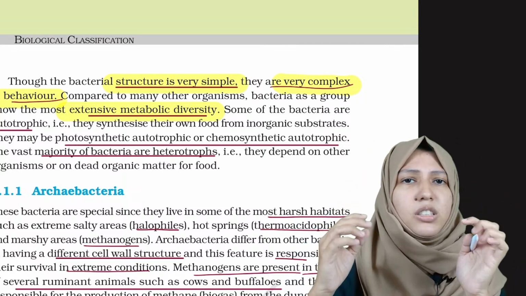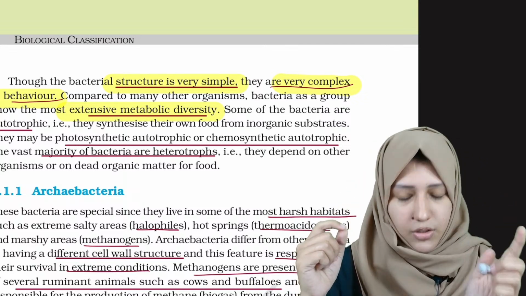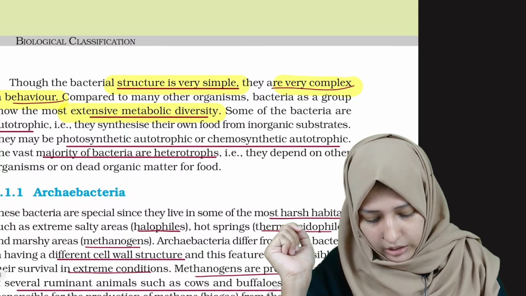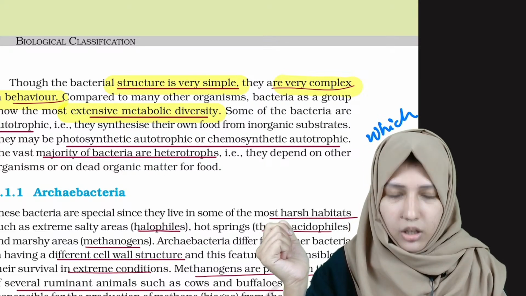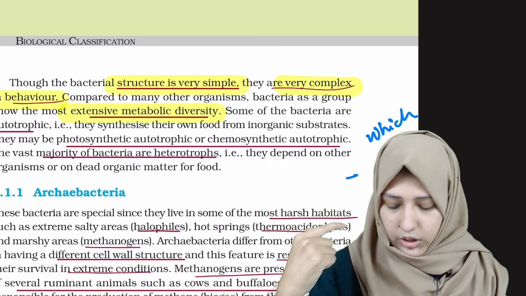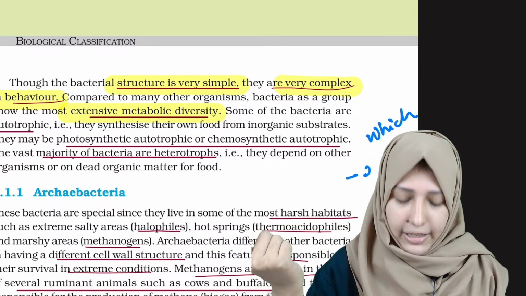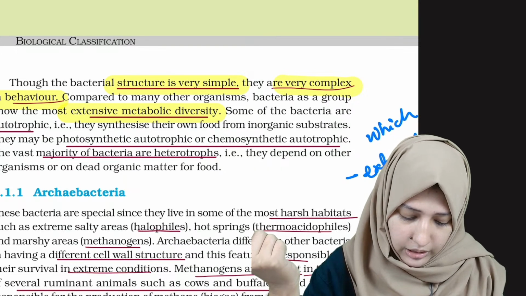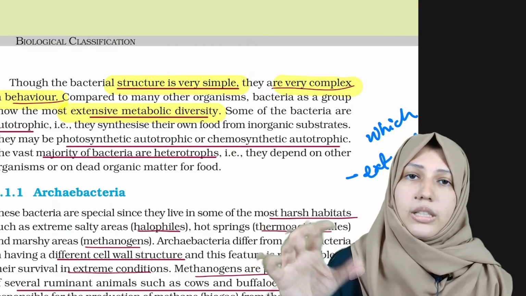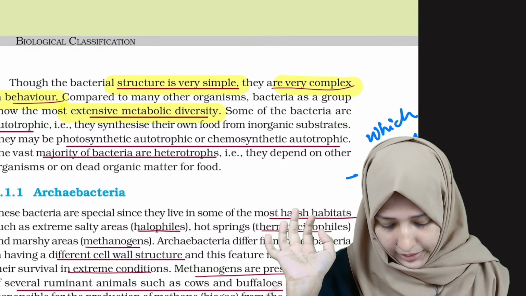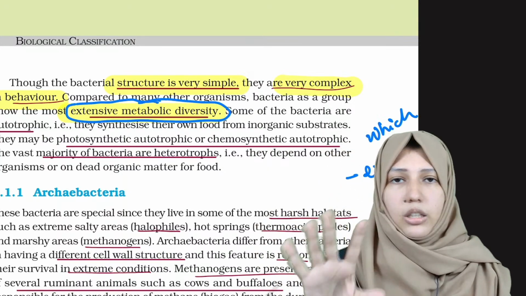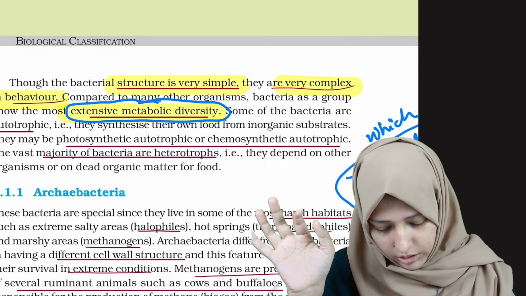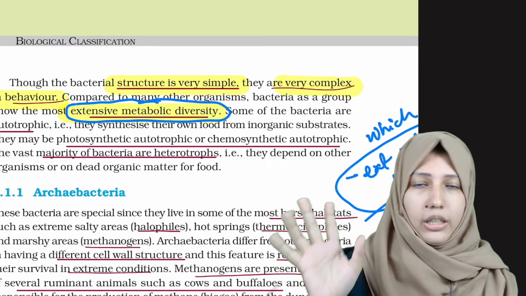And there was a previous year question, I think it's in 2012 or something: which of the following kingdom shows the extensive nutritional diversity? Here you may confuse, extensive metabolic diversity is in kingdom Monera and extensive nutritional diversity is also in kingdom Monera only.